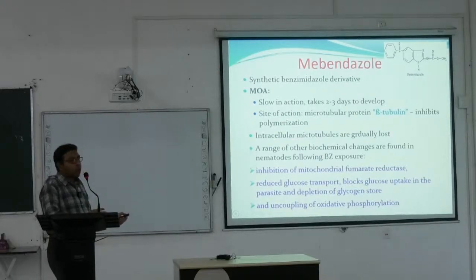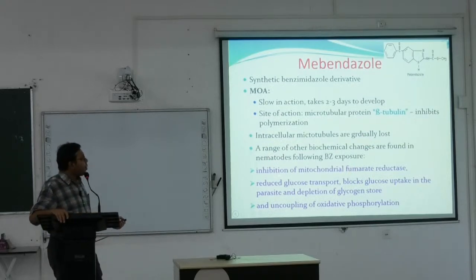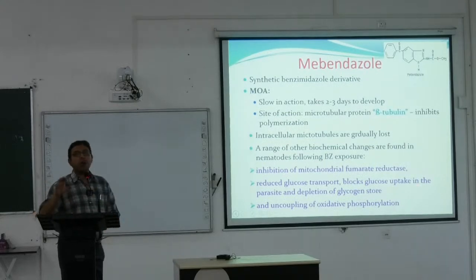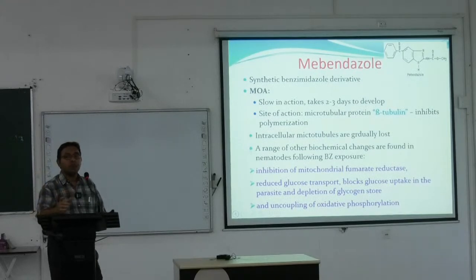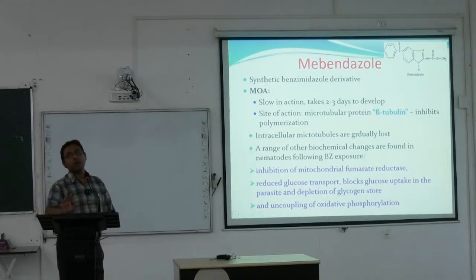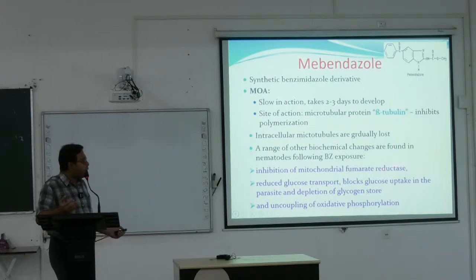Intracellular microtubules are gradually lost. A range of other biochemical changes also happen within the worms, for example inhibition of mitochondrial fumarate reductase. This mitochondrial fumarate reductase is important for the respiratory chain in the worms. Without this, the worms cannot synthesize the ATP needed for survival. It also reduces glucose transport. Again, glucose is needed for metabolism.